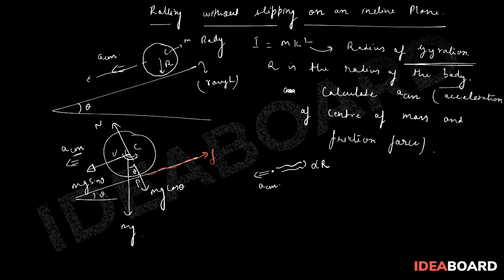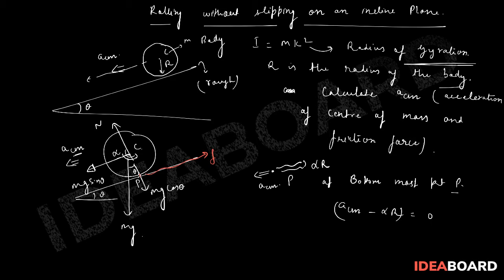That's why we are providing alpha this side, such that at the bottommost point P, ACM minus alpha r should be equal to 0, right?